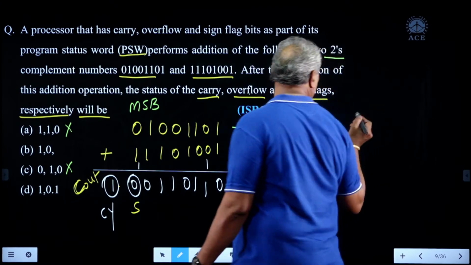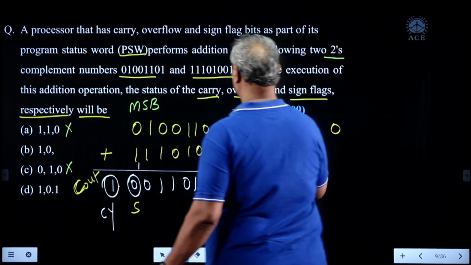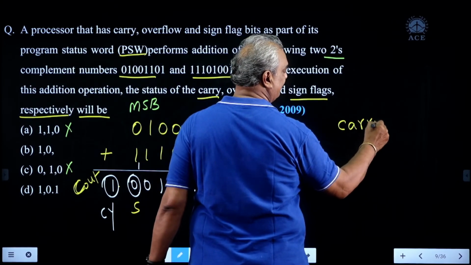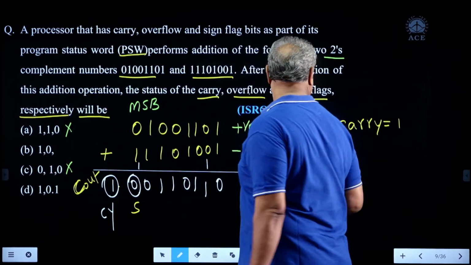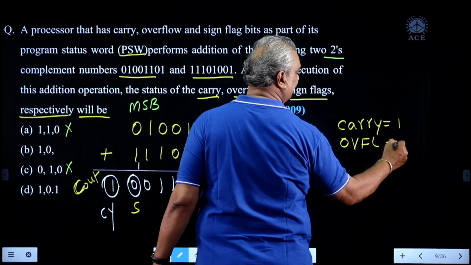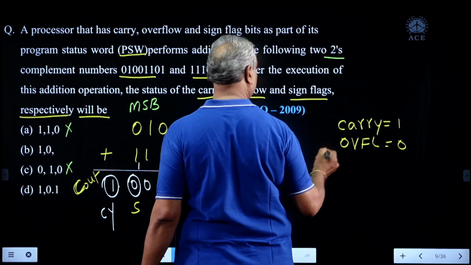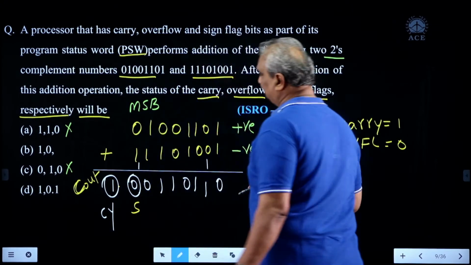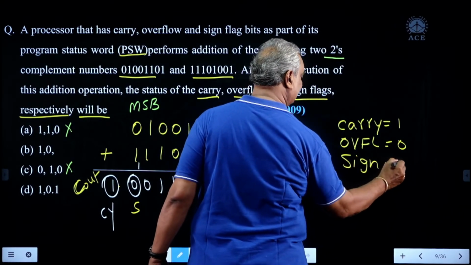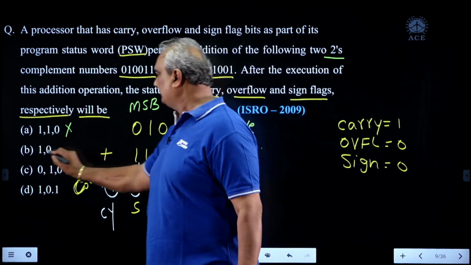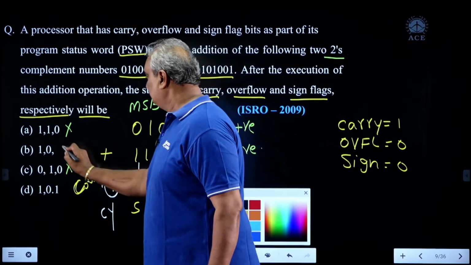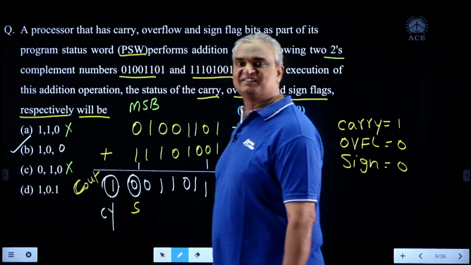So in this case, overflow. First he asked the carry. Carry flag is 1. Next, overflow, nothing but 0. Next, what about the next one? Sign flag, nothing but 0. So correct answer is 1, 0, 0. Correct answer is B.